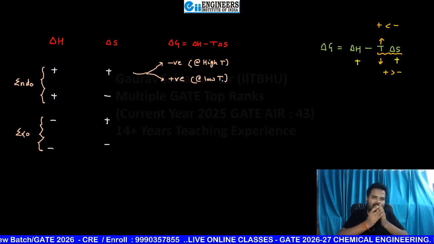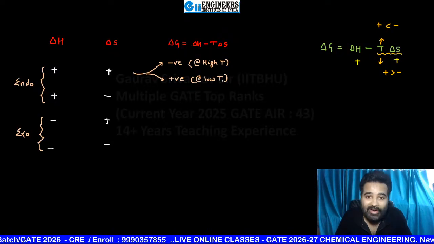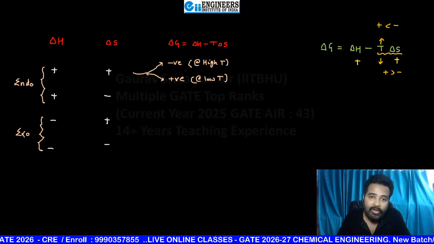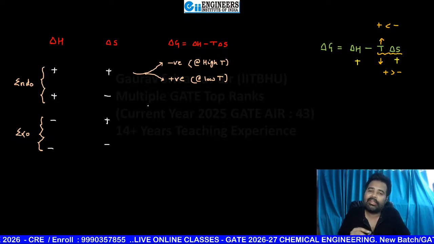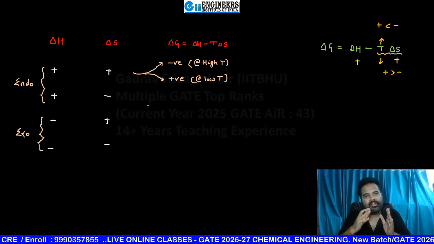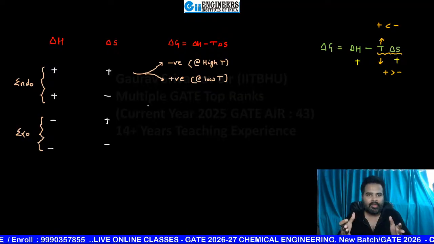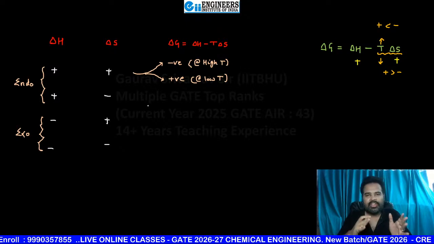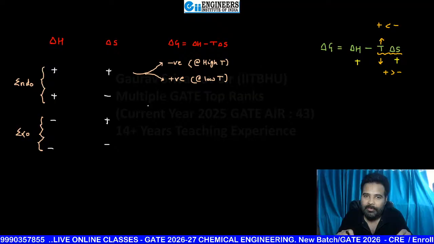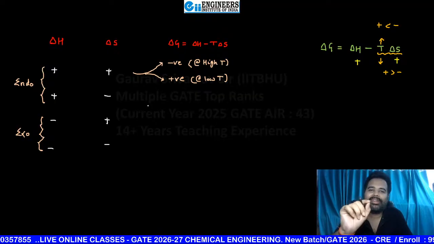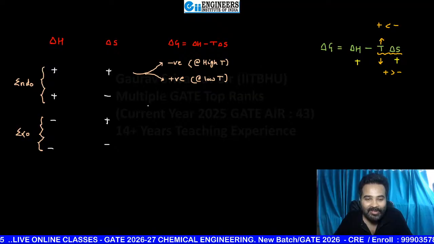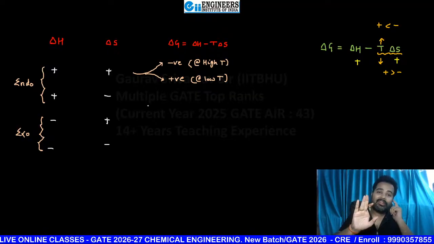That means you already made a beautiful statement here, and this statement can be asked in your interviews as well as in the GATE examination. See what the statement is: for endothermic reactions, if the change in entropy is positive, the reaction is feasible only at high temperature. Is it a correct statement? Yes. Are you able to connect with this statement?